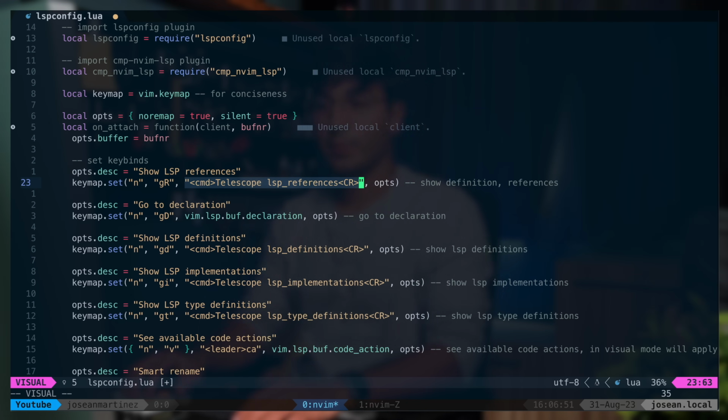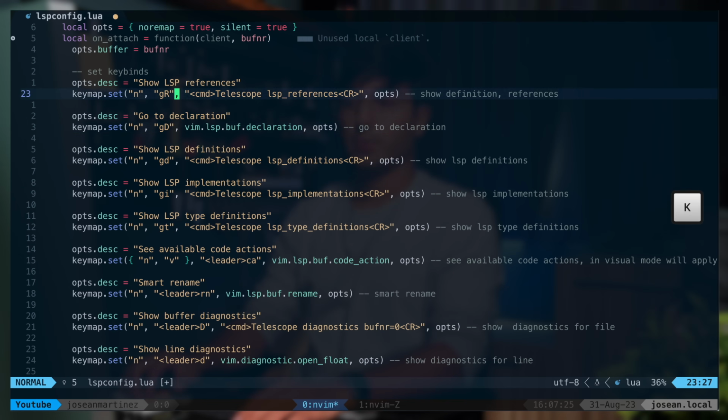And you'll see here, for example, this specific keymap will use telescope to show us all of the LSP references for whatever is under the cursor. You'll see here that for some of these, I'm just using the built-in Neovim LSP function, and for others, I'm using telescope. The second one will take us to the declaration of whatever is under the cursor. This third one will show us any LSP definitions for what's under the cursor. This next one will show us LSP implementations. This one will show us type definitions for what's under the cursor. Again, this one is with telescope.